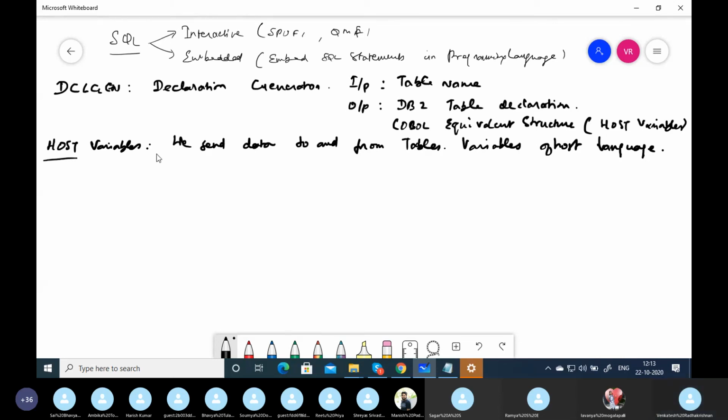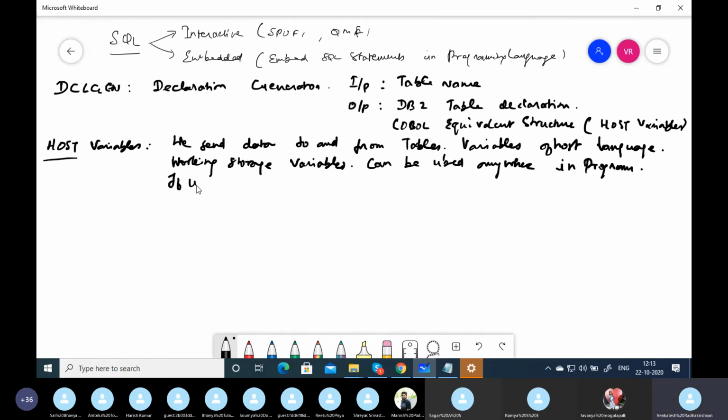And these variables are working storage variables. They can be used anywhere in the program. If used inside the query, we have to prefix with a colon.